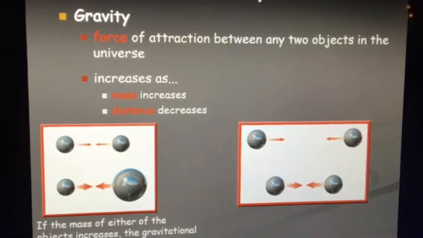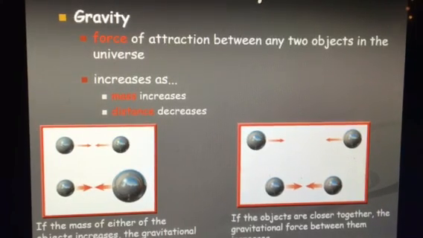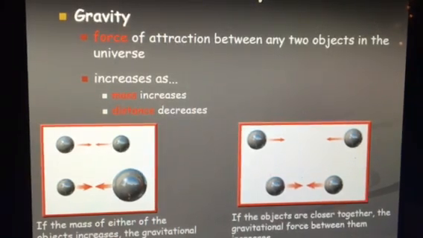Also, as the distance decreases, you'll see the gravitational force increase. Now, if the objects are close together, the gravitational force between them will start to increase. It will actually pull them in towards each other. So objects that come in contact with Earth that have a much smaller mass than Earth, such as a meteor, the distance will start to decrease between the Earth and the meteor until the meteor will actually smash into the Earth, increasing the Earth's overall mass.